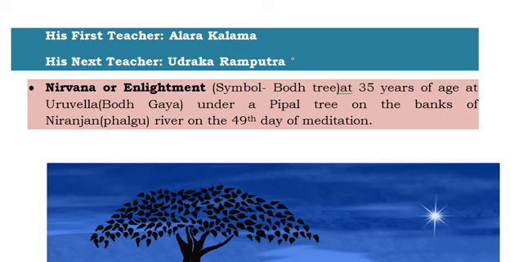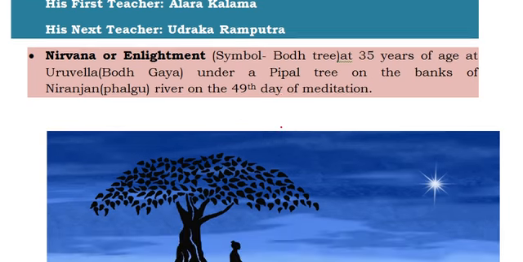And after that, at the age of 35 years, he got enlightenment. He went for meditation, and on the 49th day of the meditation, he got enlightenment. This enlightenment event is represented by a symbol called the Bodhi tree symbol, friends. This is the Bodhi tree symbol.